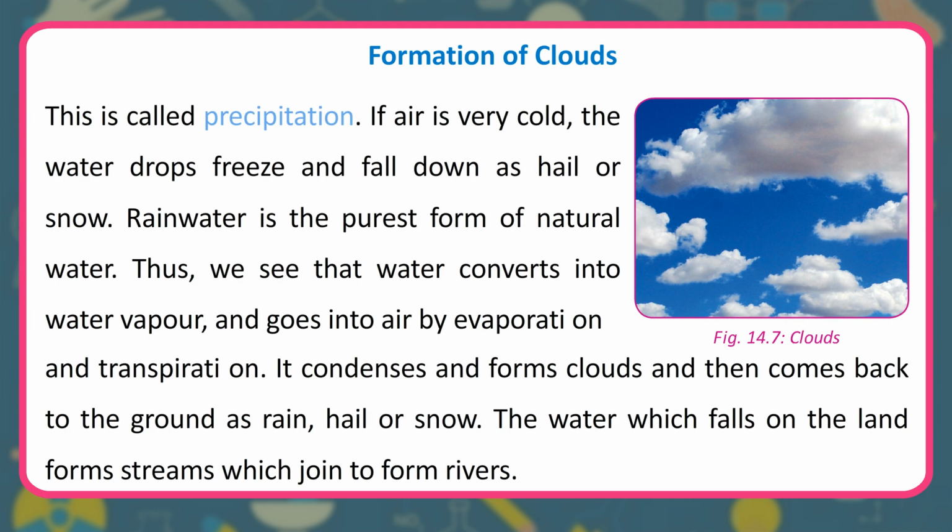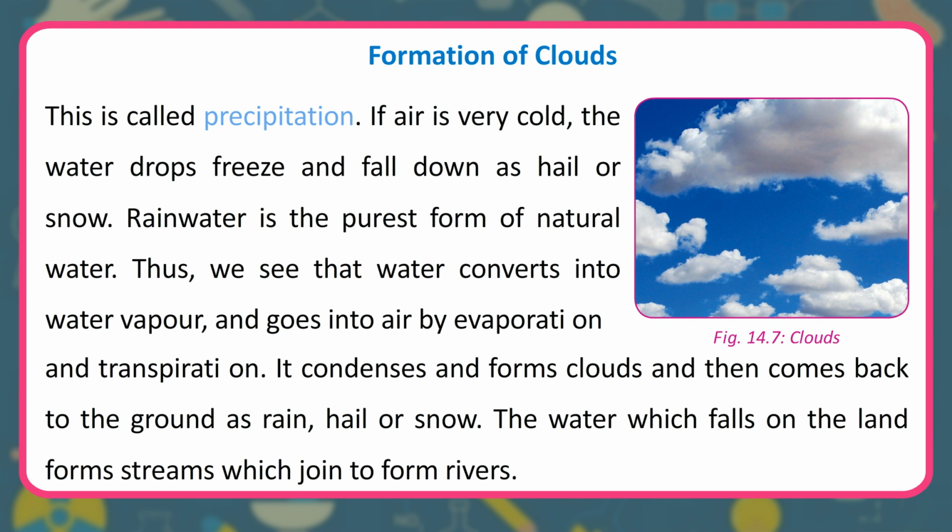If air is very cold, the water drops freeze and fall down as hail or snow. Rainwater is the purest form of natural water. Thus, we see that water converts into water vapor and goes into air by evaporation and transpiration. It condenses and forms clouds and then comes back to the ground as rain, hail or snow.